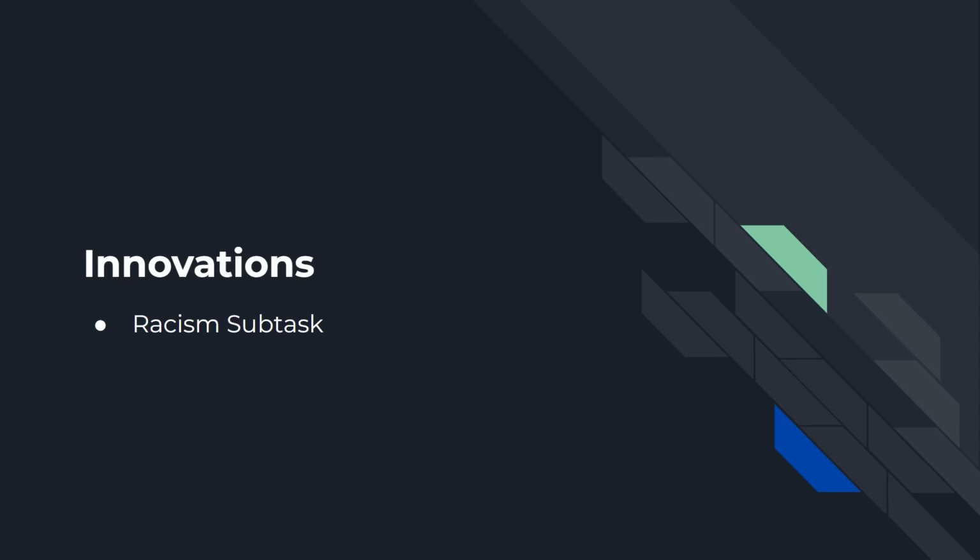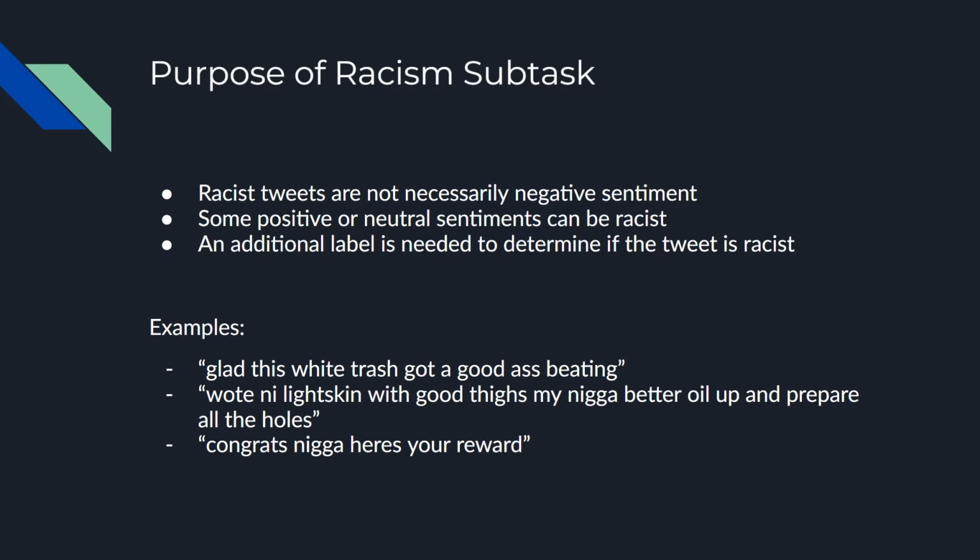Moving on to our innovations. For our first innovation, we decided to do the racism subtask. Because context matters in any user-generated content, tweets that might be racist may not actually carry a negative sentiment, and vice versa. In fact, some tweets that are racist can have positive or neutral sentiments, as shown in the 3 examples below. As such, an additional label is needed to determine if the tweet is racist.